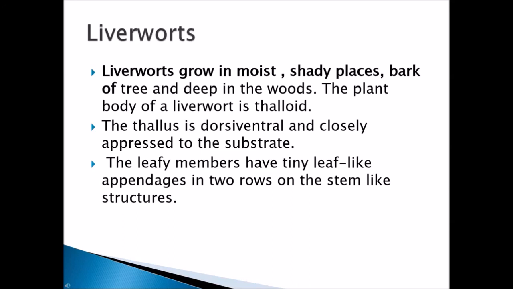That is, the dorsal surface and the ventral surface are different, and they are very closely attached to the substratum, the soil. The leafy members, the leaves that are present, are small leaves. They are attached in two rows on small stem-like structures. Like this only, the liverworts are present.